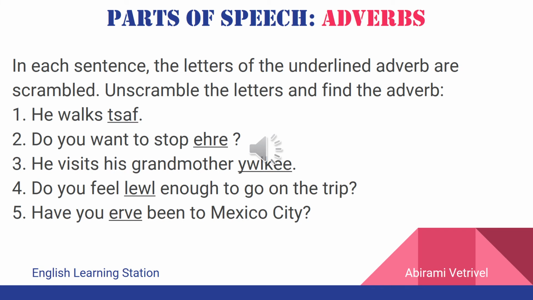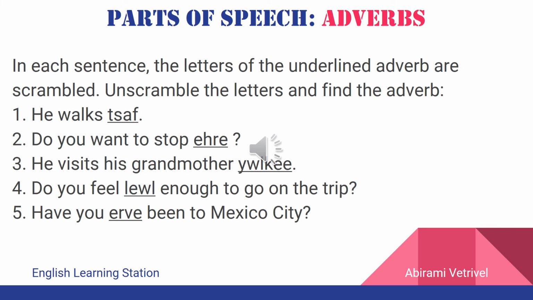Could be how he walks or when he walks or where he walks. And unscrambling this four-letter word, the adverb that we derive is fast. How does he walk? He walks fast. So fast is nothing but the adverb that answers the question how he walks. So fast is the adverb.